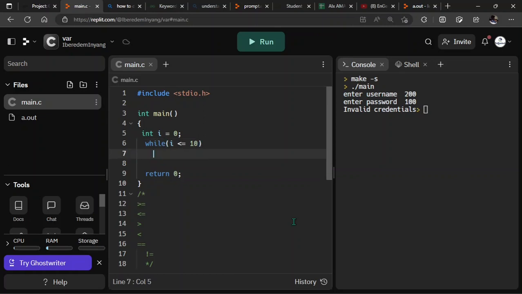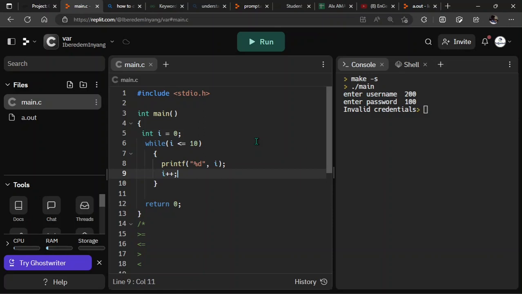All right, I'm going to open a block here. I'm going to say printf the value of i, and i is actually a numeric value, so I'm going to use this format specifier, and then here print what? i. Okay, and close this. Now each time you print i, you have to increment, so I have to say i plus plus. If you don't use i plus plus, it's going to run an infinite loop because the condition is going to be true at all times. Okay, so the first time it's going to say i is 0, it will print 0.